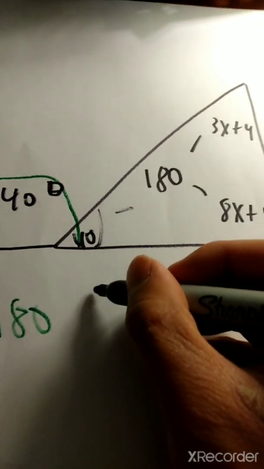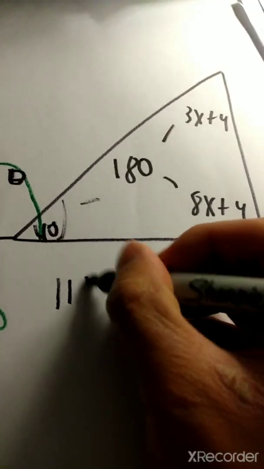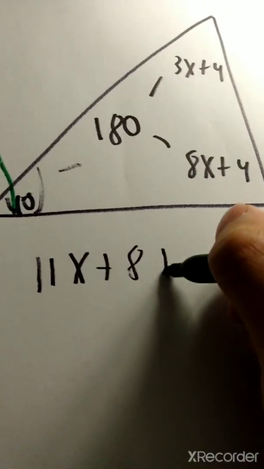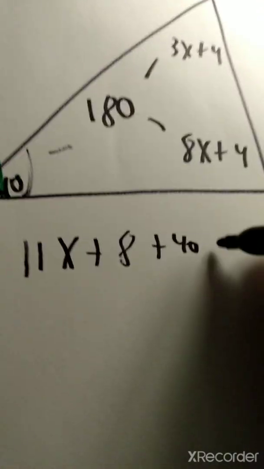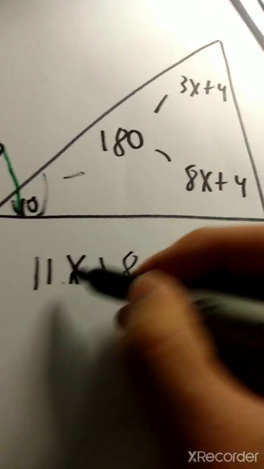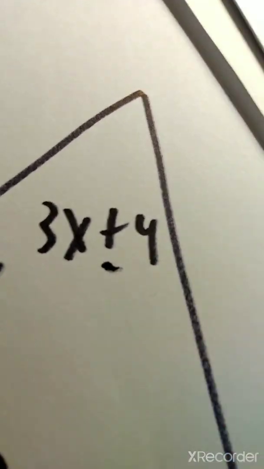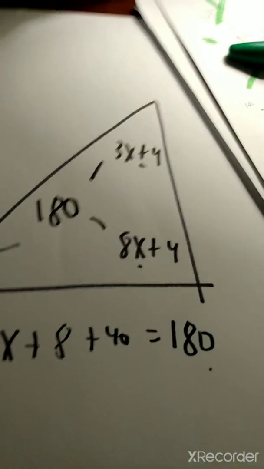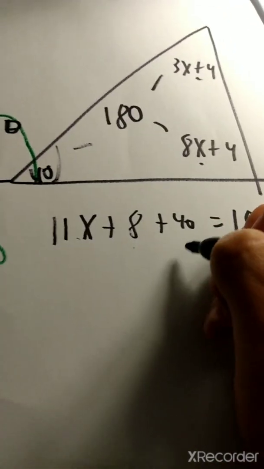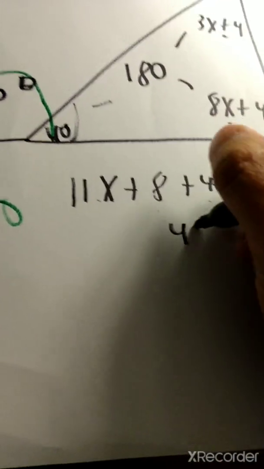What we're going to try and do is add up all these and simplify to see what x represents. So, our equation would be 11x plus 8 plus 40 equals 180. The 11x came from this equation and that equation being added together: 3x plus 8x is 11x. The 8 and the 40 would be 48.